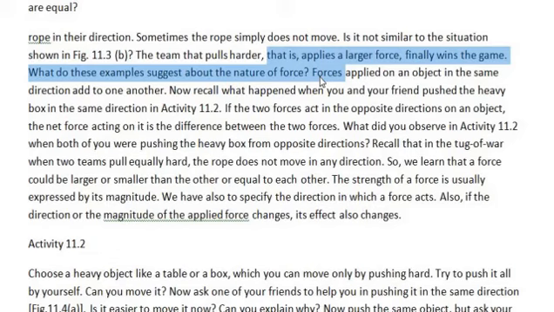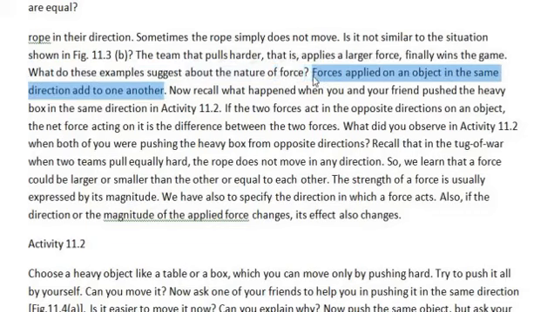Now recall what happened when you and your friend pushed the heavy box in the same direction. Now we are trying to relate the force with direction. The object was moving. The object starts moving in the direction of the force which these two friends applied. These two friends push this object towards the left, so the object starts moving towards the left.